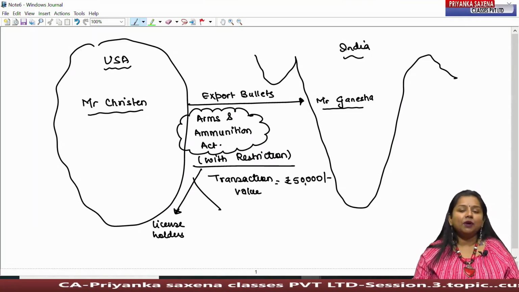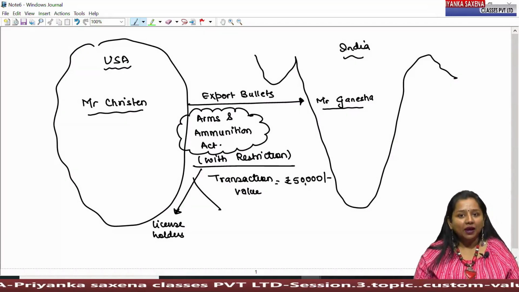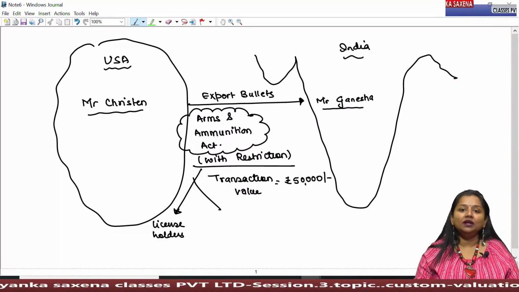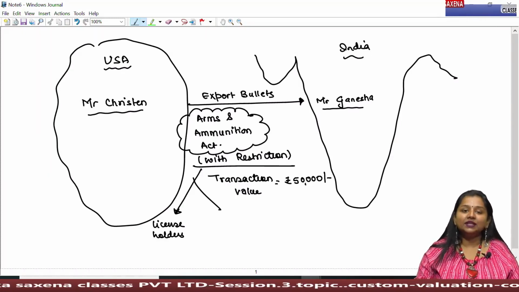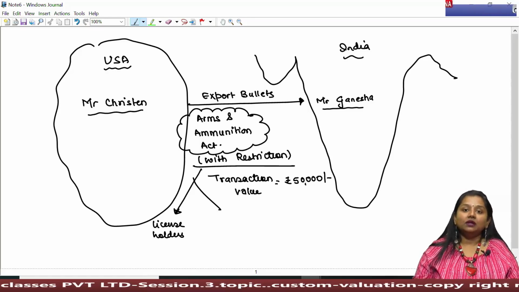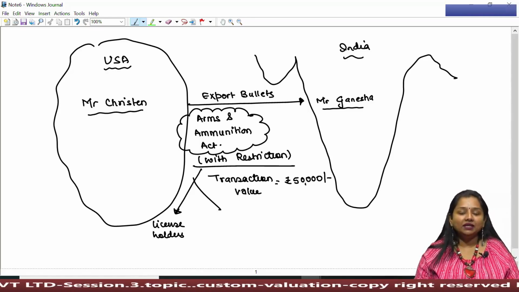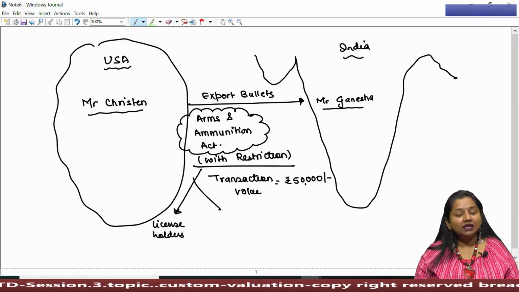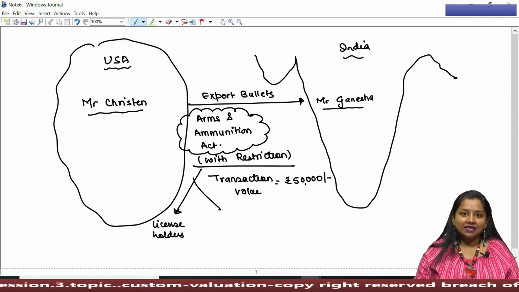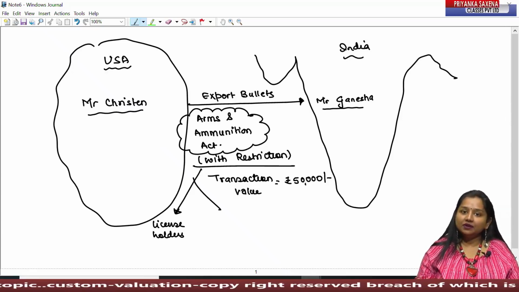And the government provides this license to only two kinds of people: either one who is already involved in the defense mechanism, such as army, navy, defense or police, or two, the person wanting the license is a prominent, popular personality whose life can be at stake. For example, politicians, celebrities, cricketers.